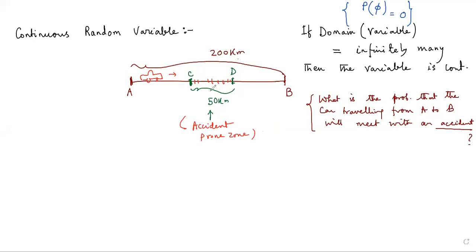So if CD is the accident prone zone and the stretch has a length of 50 kilometer, the probability of this particular event will be given by